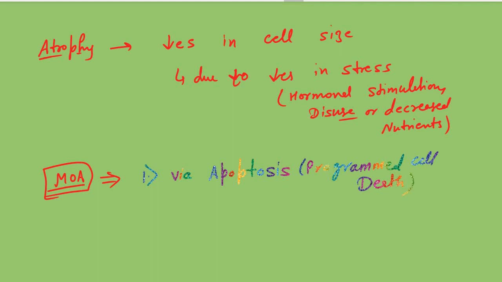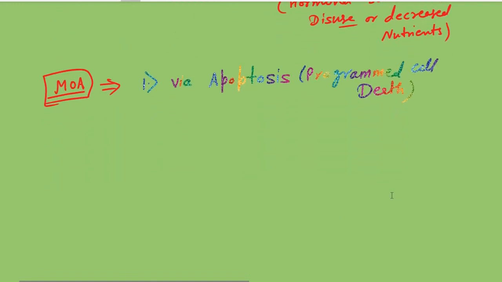Okay, so in apoptosis the cell membrane is intact. We will study about necrosis and apoptosis further. So just to remember, via apoptosis it can lead to the decrease in the size.